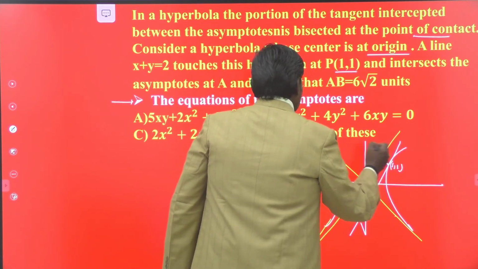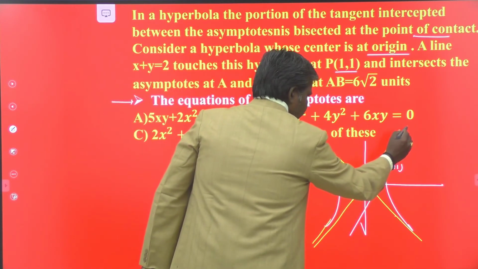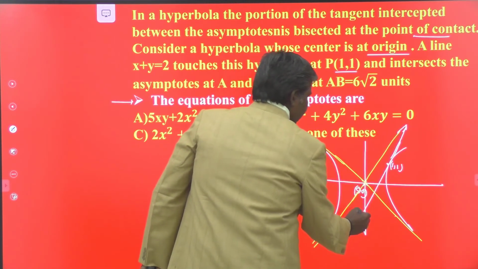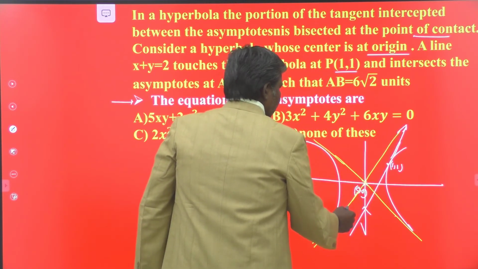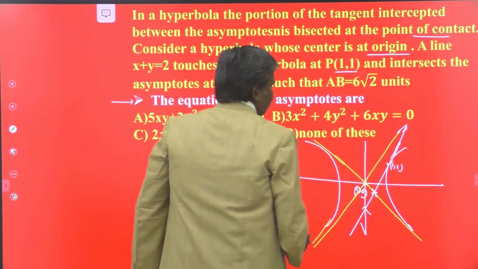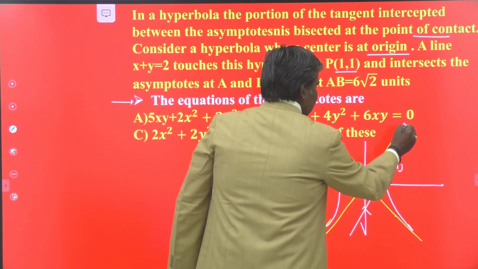If you produce the tangent, it intersects the asymptotes at these points. This is the point of intersection with one asymptote, and another point of intersection is like that.